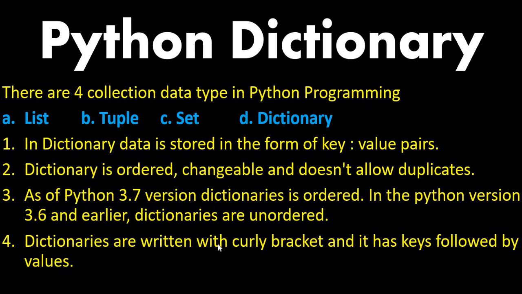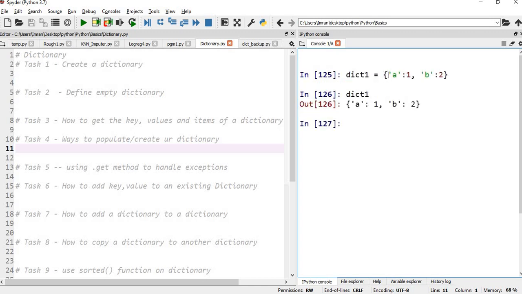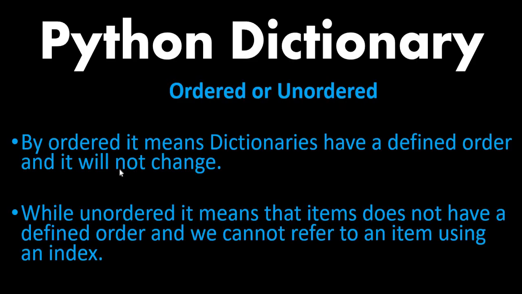Now, dictionaries are written with curly brackets and they have the key followed by the value. So this is the key and this is my value. You can see a is my key, 1 is the value, similarly b is my key and 2 is the value. Ordered or unordered, what does it mean? By ordered, it means dictionaries have a defined order and it will not change, while unordered means that items do not have a defined order and we cannot refer to an item using an index.